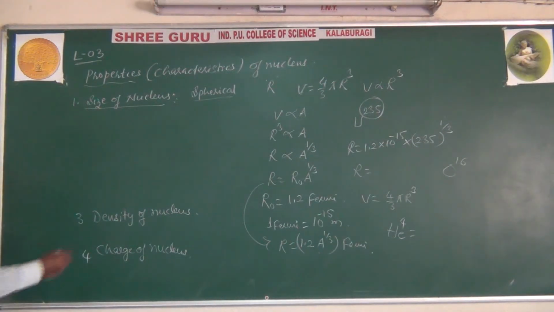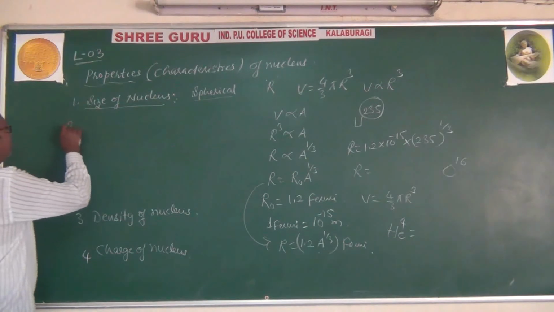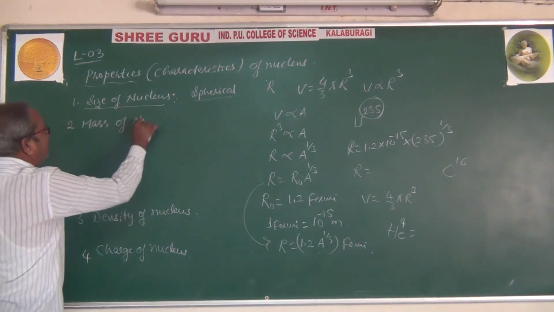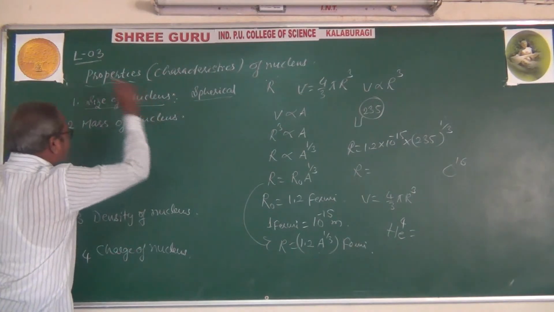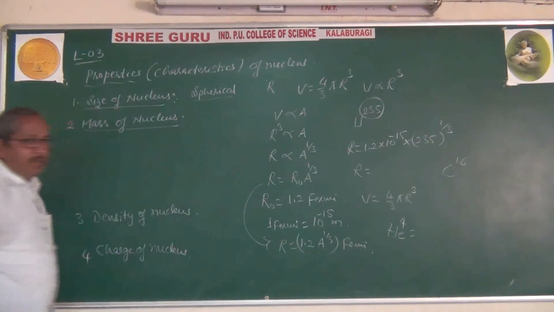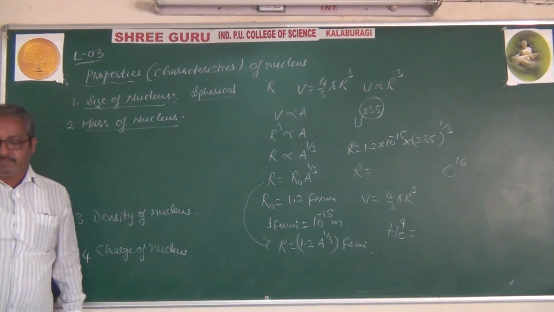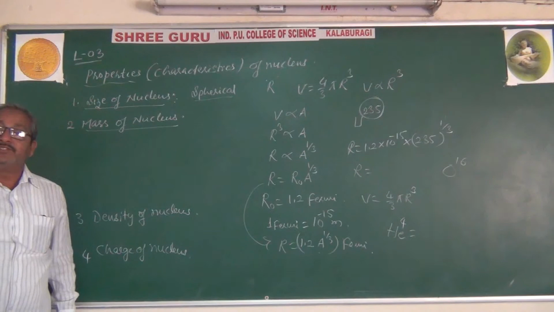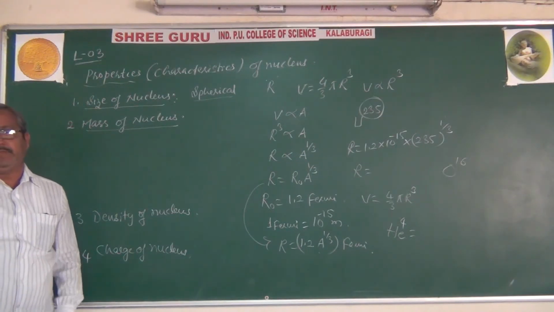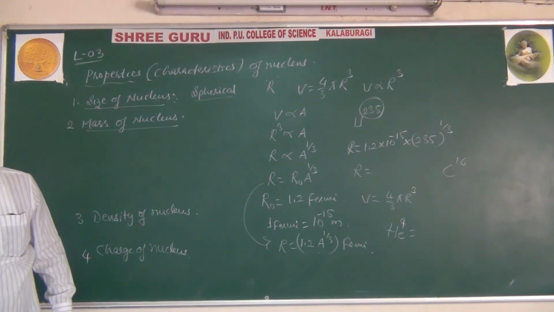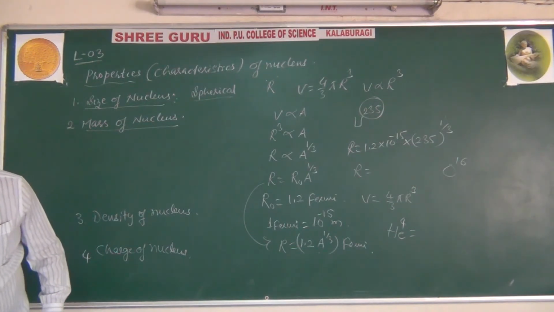Next, mass of the nucleus. Here the mass of the nucleus is the sum of the masses of the constituent particles of the nucleus.